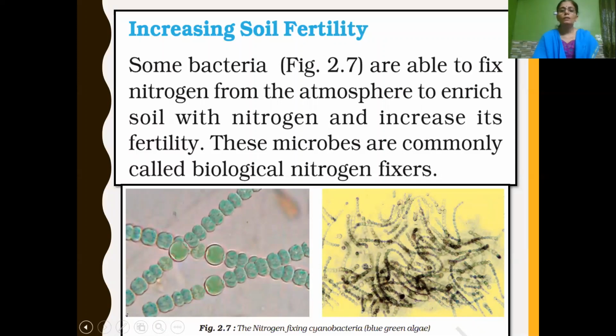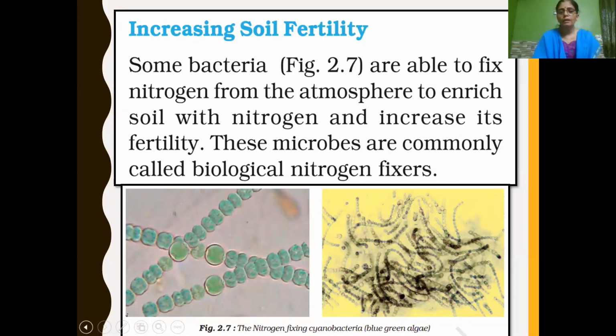So how do plants get nitrogen? Some bacteria are able to fix this atmospheric nitrogen into the soil, so that the soil gets enriched with nitrogen and its fertility increases. And these bacteria we have learned are rhizobium bacteria as well as azotobacter.